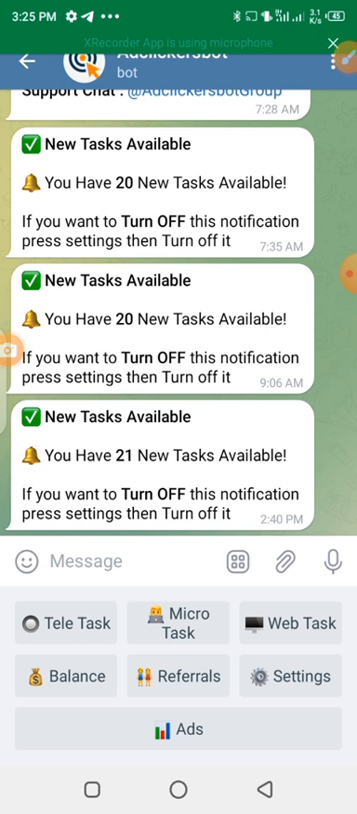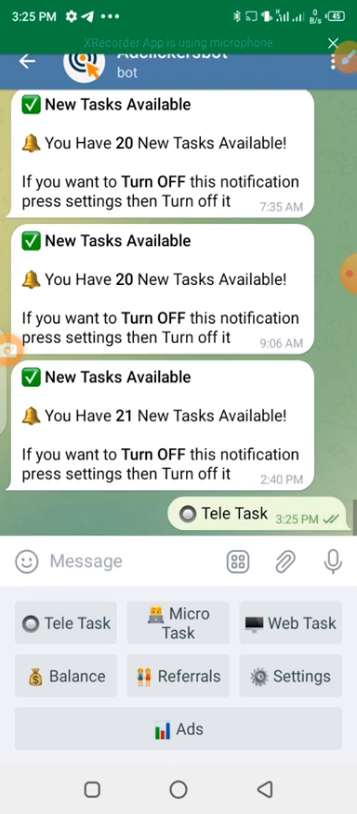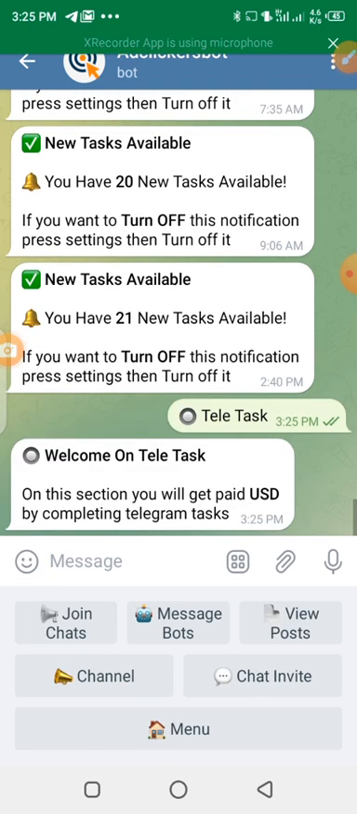Now what are the tasks you can do here? There's a part of the task whereby you work on Telegram. So I'll click on it now. Let's see. It says on this section you will get paid USD by completing Telegram tasks. So what are the Telegram tasks we have here? One, we have join chat. So when you join chat, they pay you for that. If you click on it, they pay you for that.